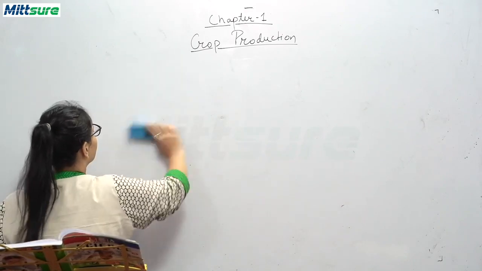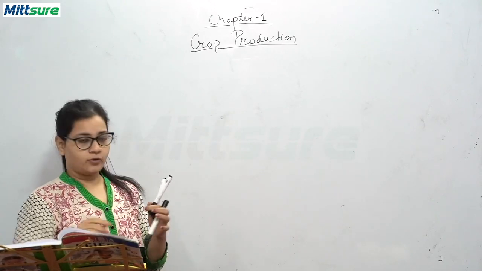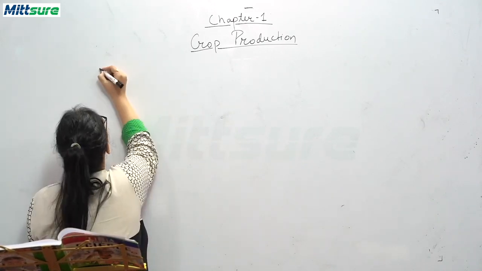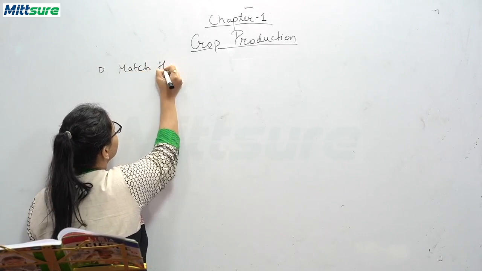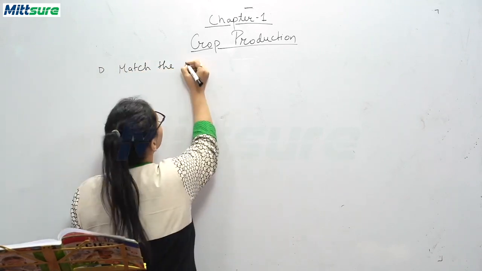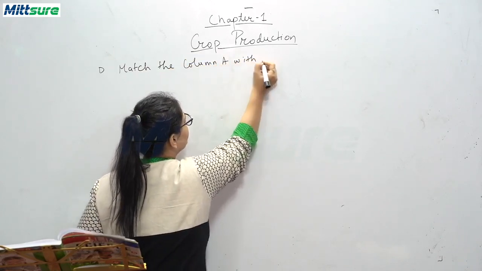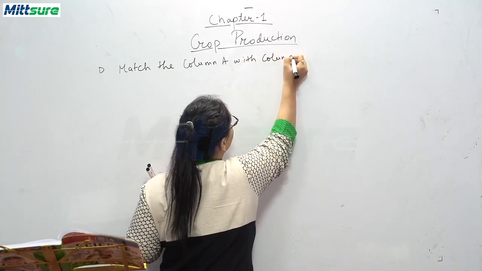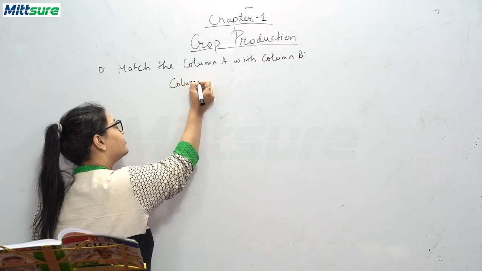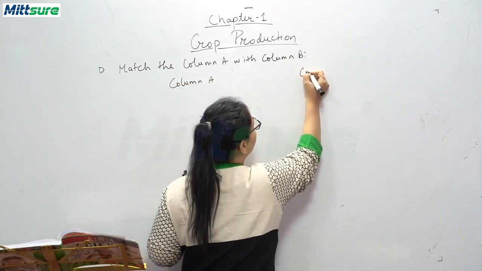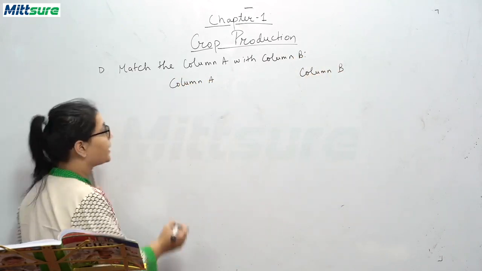Let me write down the full match the following for you first, and then we will see the answers. Okay, so D, match the column A with column B. Now I will be writing down for you.